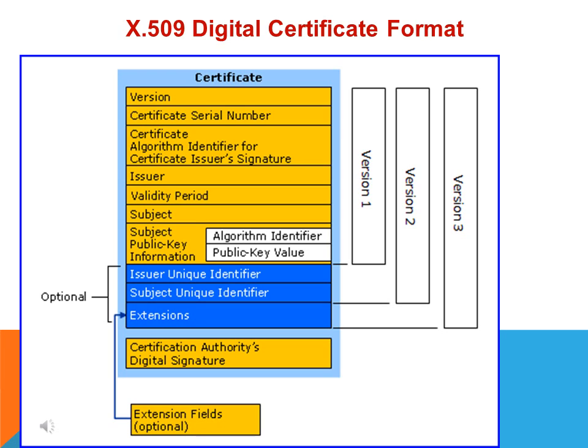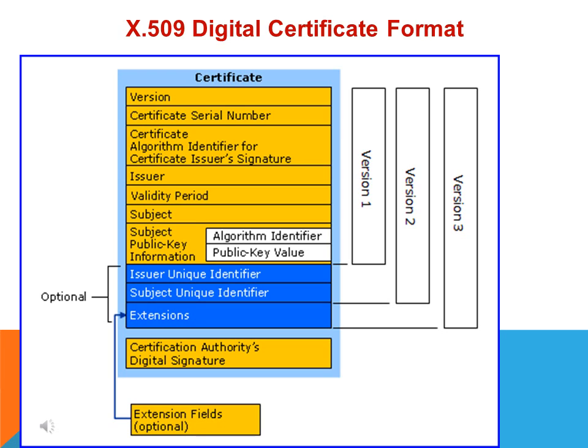Next, the validity of the certificate, that is the start and the end period of that certificate, to what period this certificate will be valid. Then the next is subject, in the sense, if I want a certificate, my name will be there. And it will be, you can say, unique.